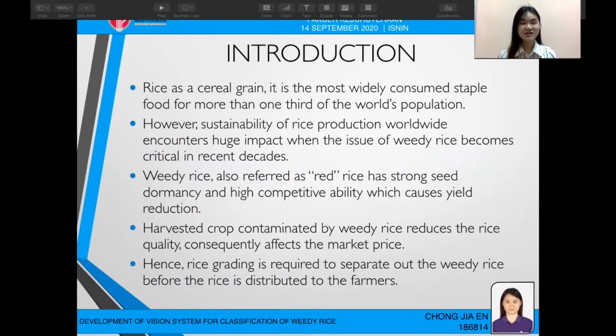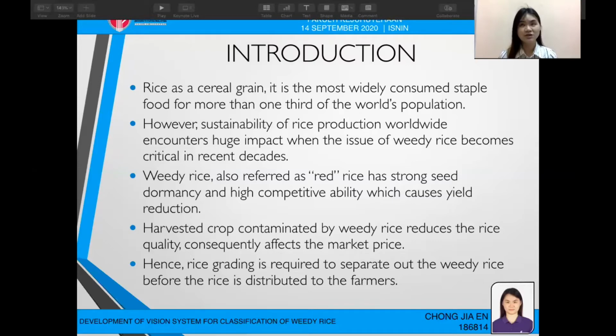Rice is a cereal grain, the most widely consumed staple food for more than a third of the world's population. However, the sustainability of rice production worldwide encounters a huge impact as the issue of weedy rice has become critical in recent decades. Weedy rice is also known as red rice because of its outer pericarp. It has strong seed dormancy and high competitive ability, which causes yield reductions.